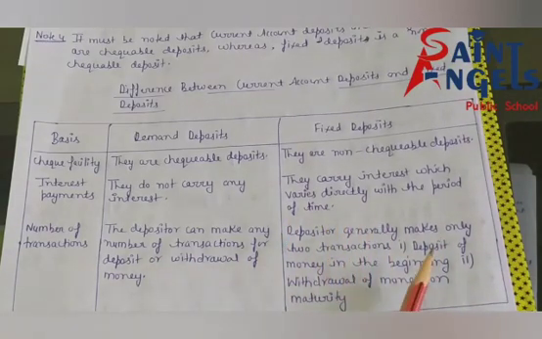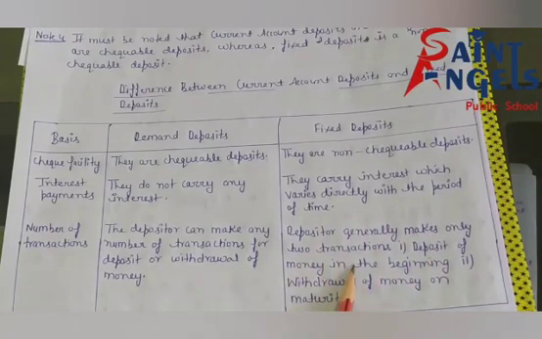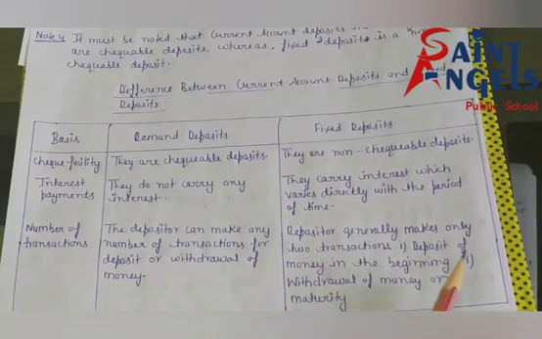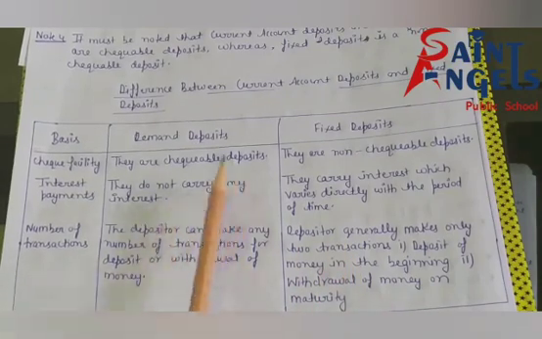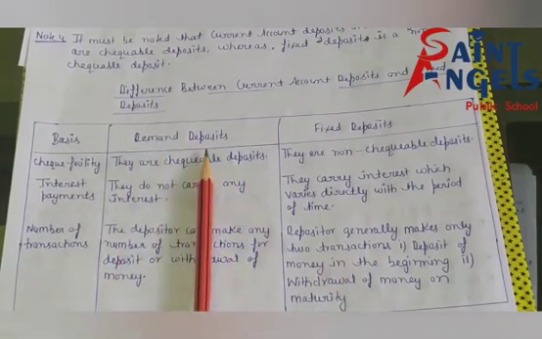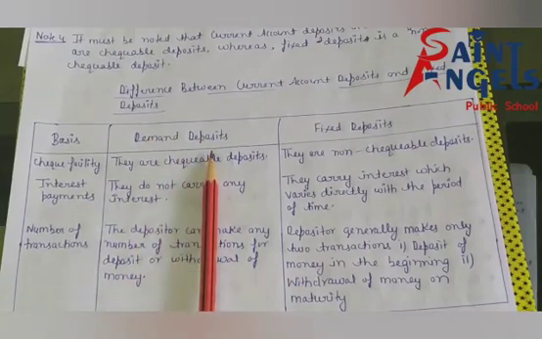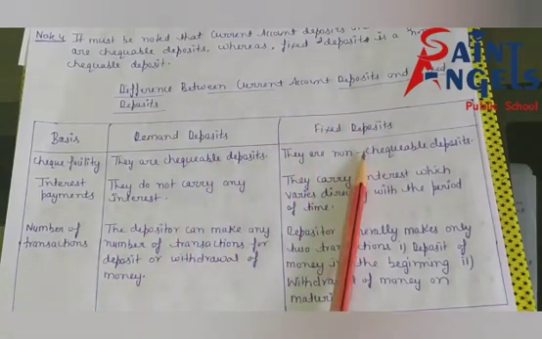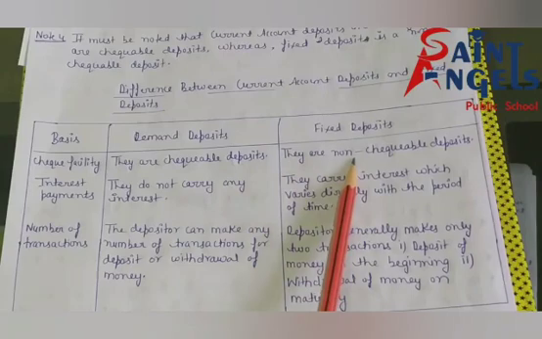First, deposit of money in the beginning for a fixed period of time, and then withdrawal of money on maturity of the fixed period. I hope the difference between demand deposit, or current account deposit, and fixed deposit is clear.